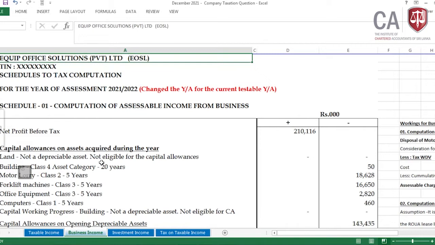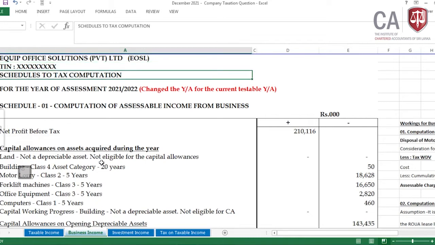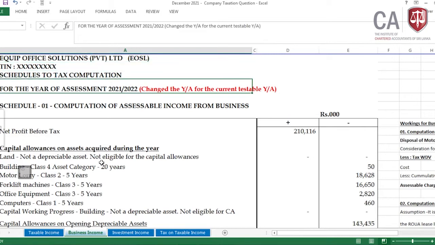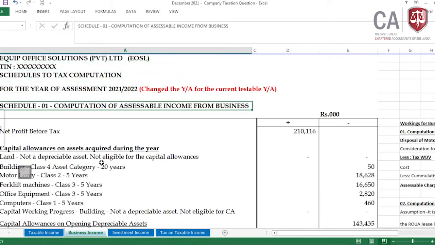It's 54 minutes. Then if you have practice, you can do it very quickly. Then this is on the business income. These headings are not strictly required, but at least write Schedule 1: computation of the assessable income from business, or Schedule 1: computation of business income. That's all.